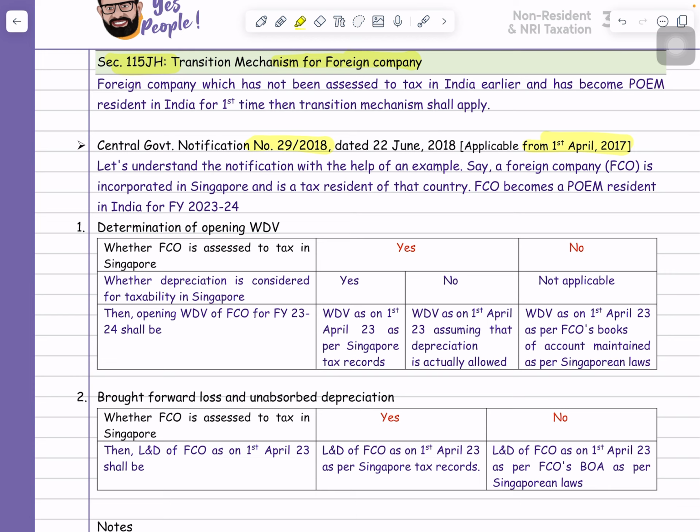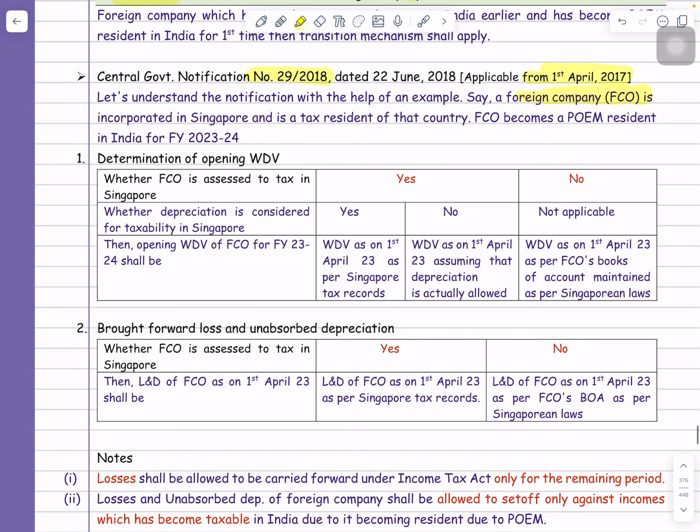We will understand this notification with the help of one example. Suppose there is a company named FCO. In our example, it is Singapore Airlines, a foreign company, and this company becomes a POEM resident in India for the first time in the financial year 23-24. So the question is, what will be the opening WDV?